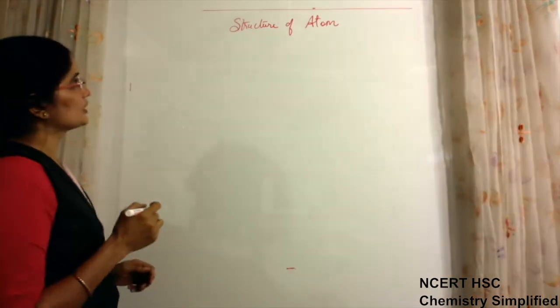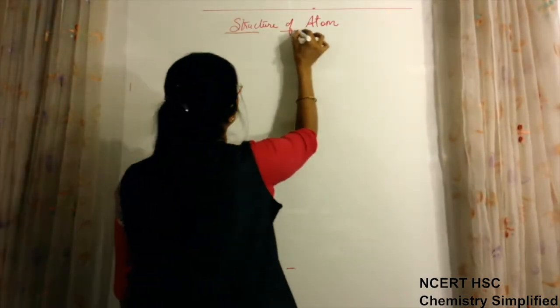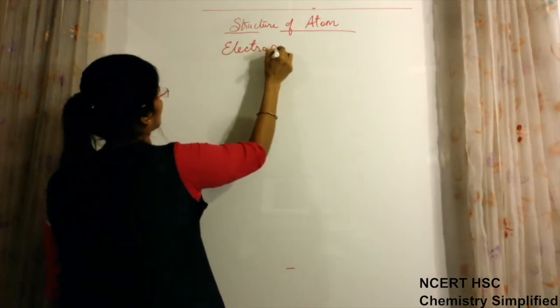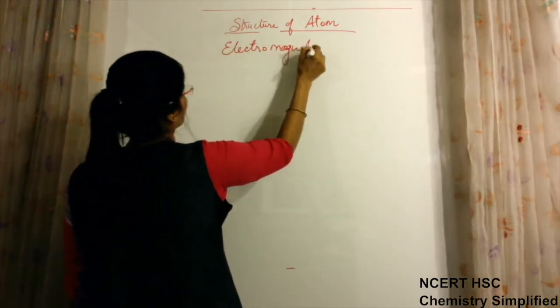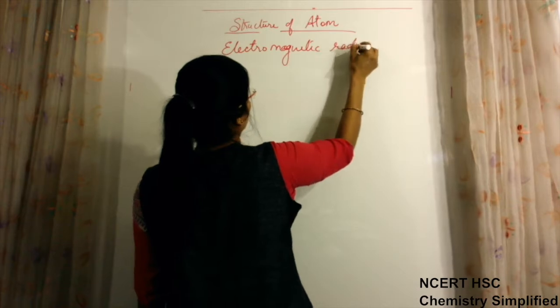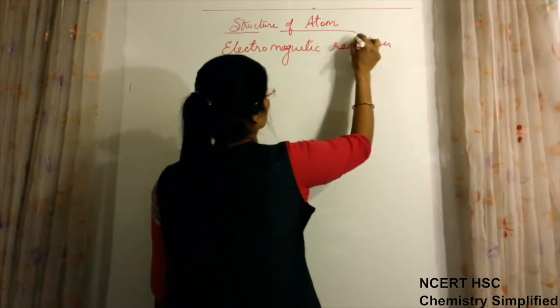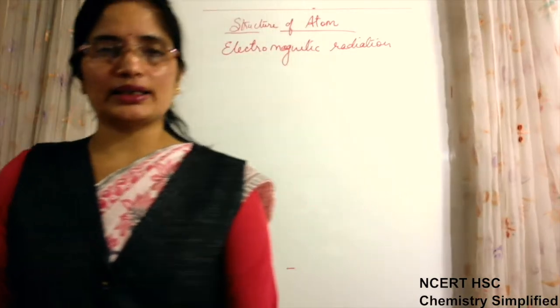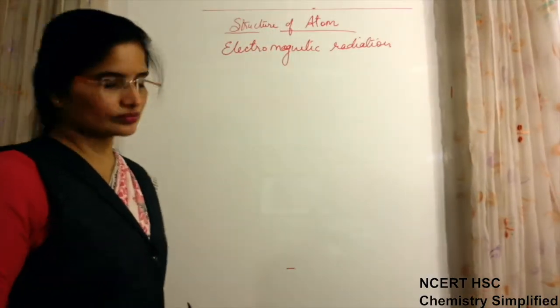So we will start today the discussion with electromagnetic radiation. Now what are actually electromagnetic radiations?